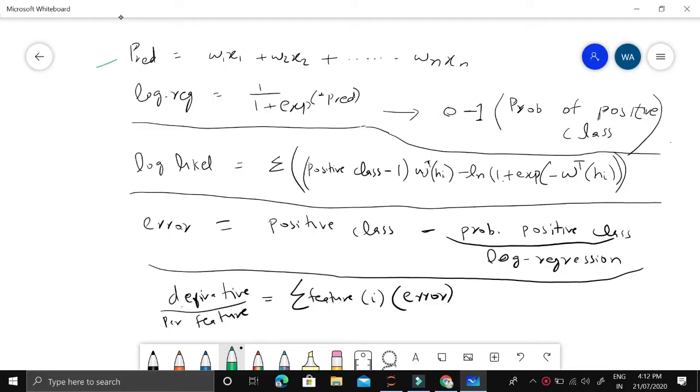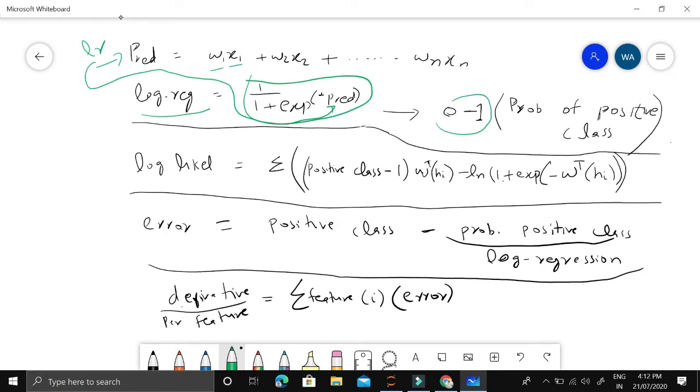So the first step is linear regression, where weights and features are linearly combined. The second part is when this linear regression prediction is given as an input to a sigmoid function, then we get logistic regression predictions. And the value of the logistic regression prediction will be between 0 to 1, which will show the probability of positive class.